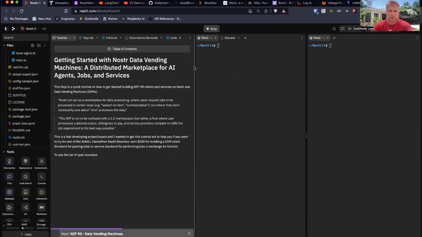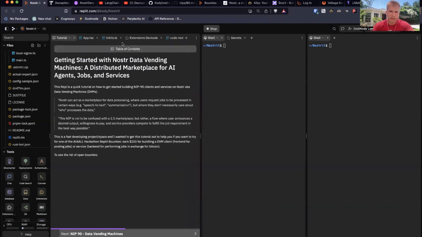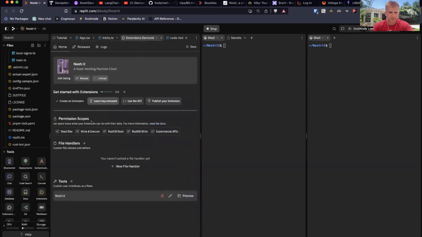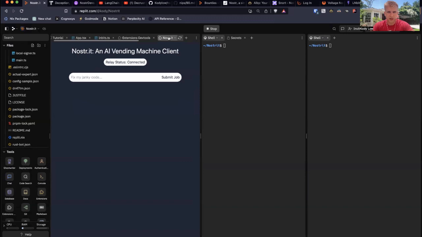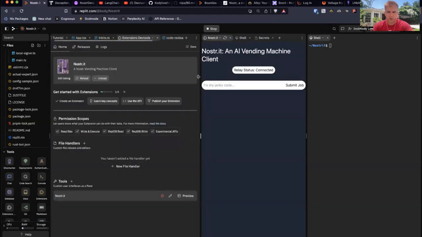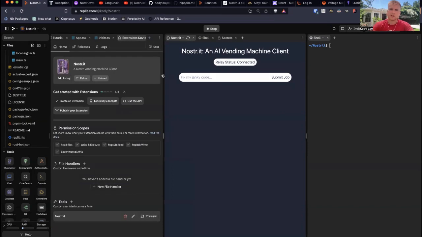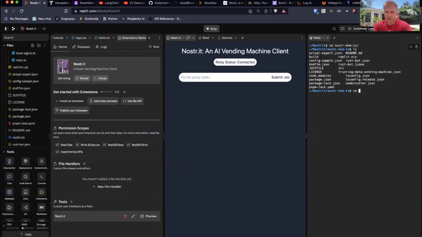This was something I made for the Replit Hack Night, just as an example of this. I did here a Nostr extension for Replit that lets you publish these jobs. And so I can spin up a backend, which I'll do right now. I run the VM start and then pass in the config file, which is the actual expert. I just start this guy up.